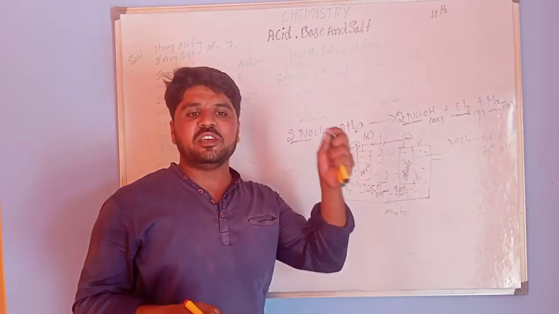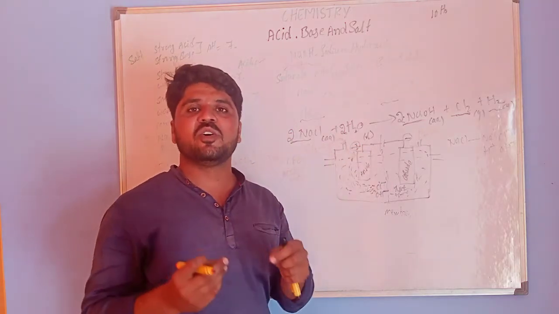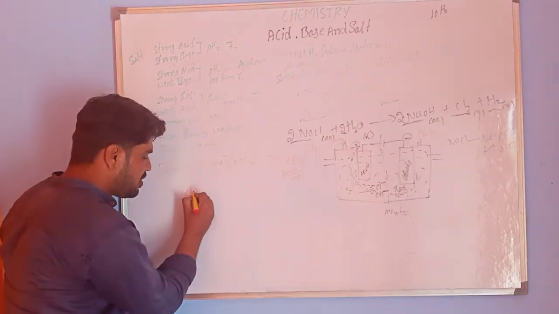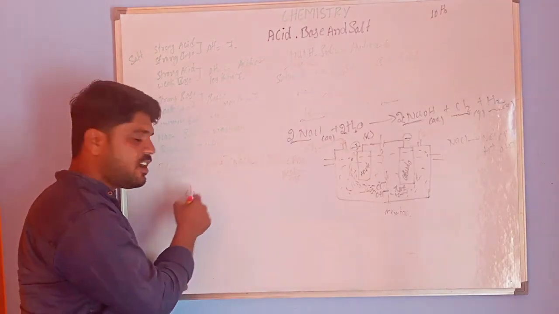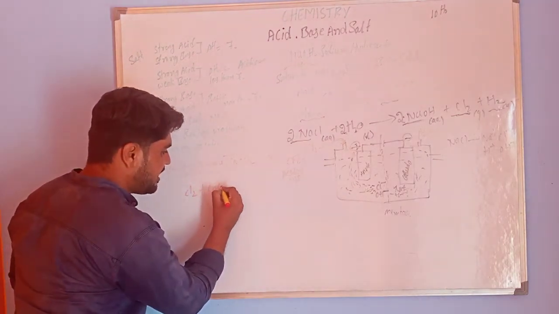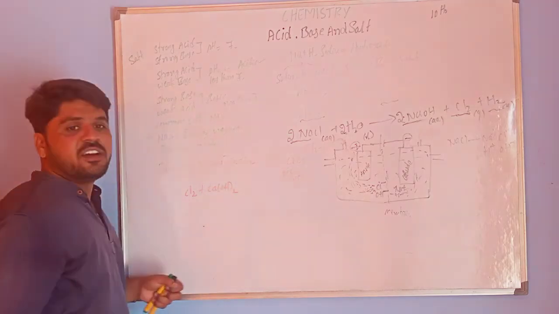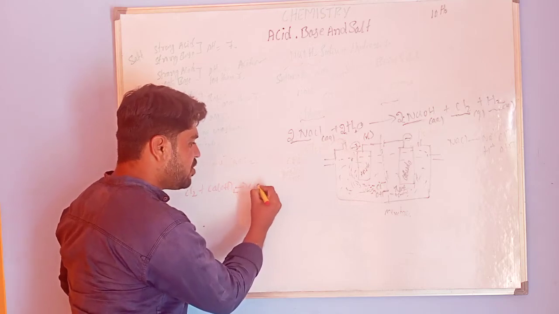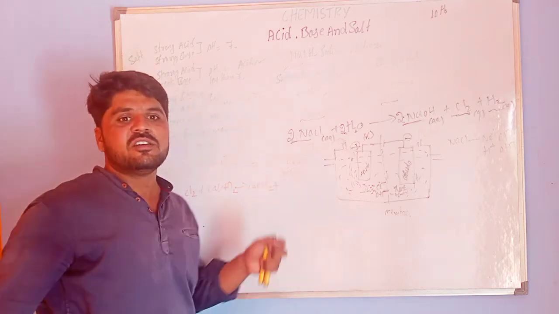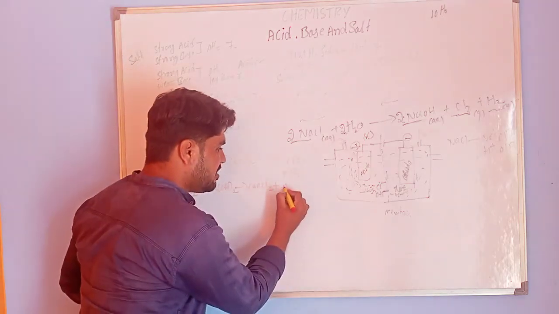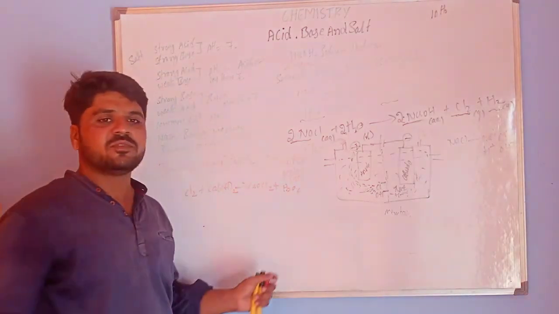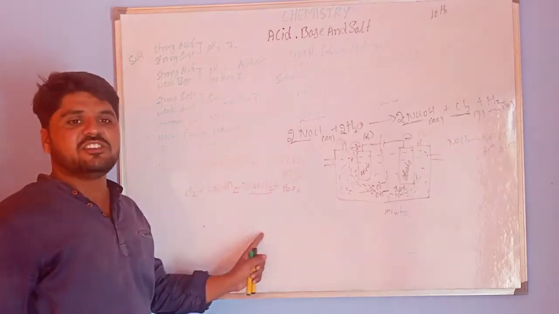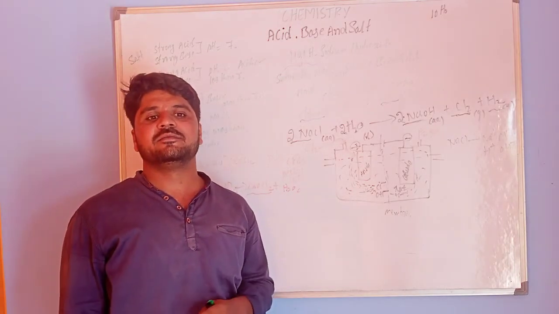Now, by using chlorine and slaked lime. So Cl2, chlorine, and calcium hydroxide, Ca(OH)2. It gives CaOCl2, and the remaining byproduct is water. So this is the preparation of bleaching powder, calcium oxychloride.